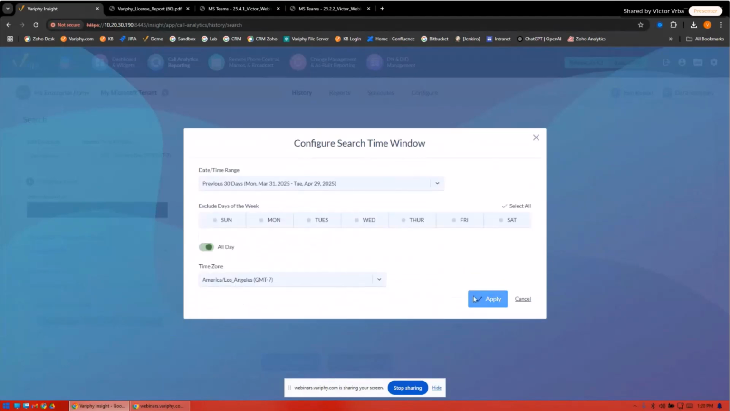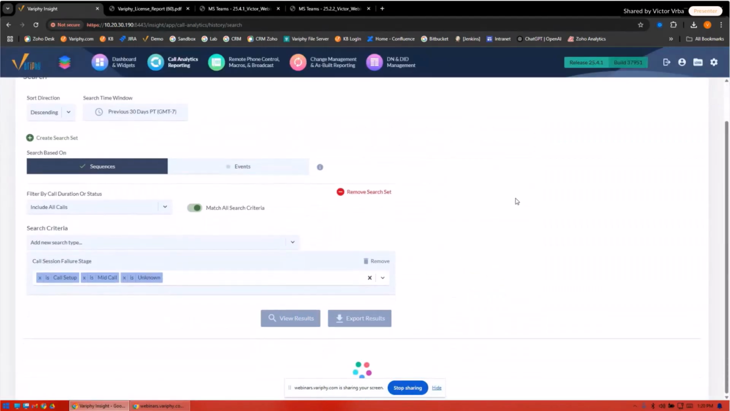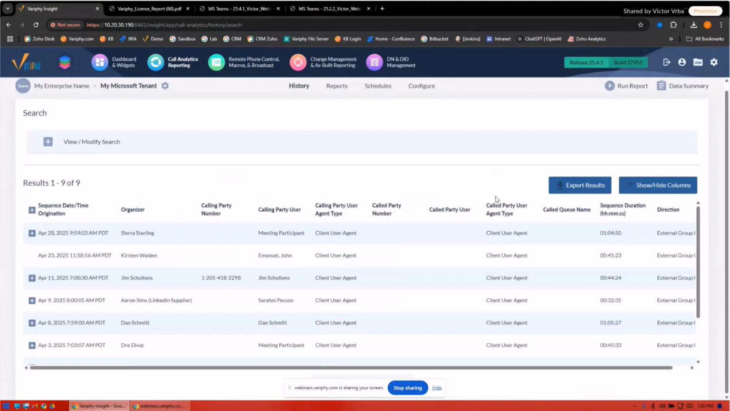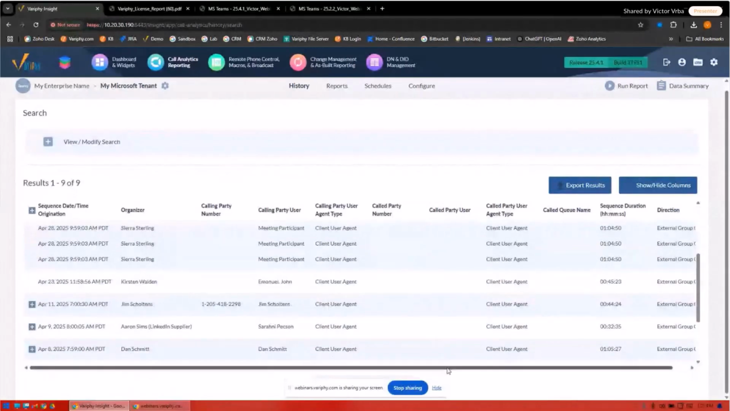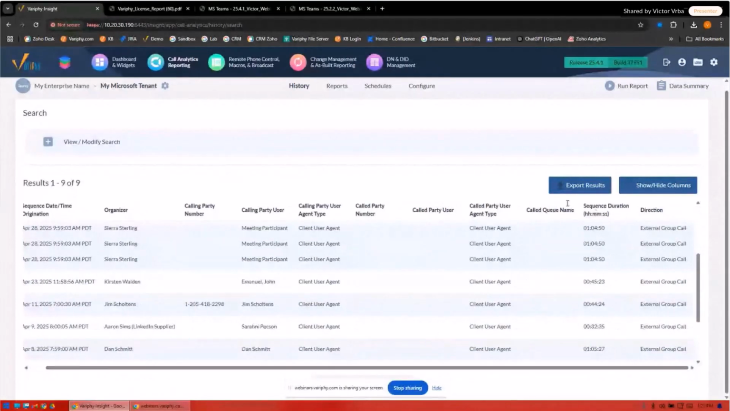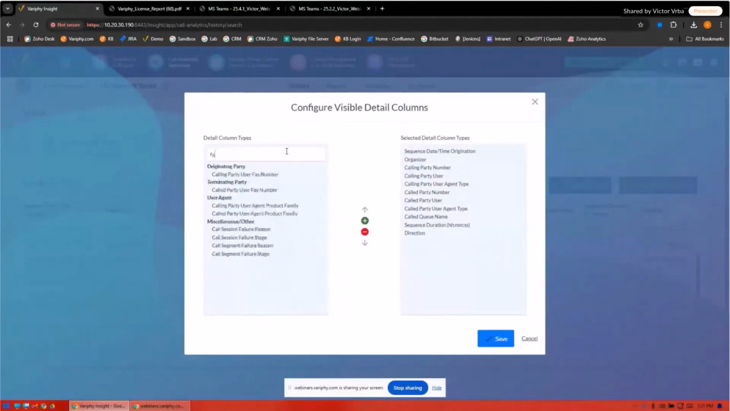So let's just do the last previous 30 days and see if I've got some calls. I'm fairly certain I do. This is going to give us the ability to just filter in on those calls that failed. So we can see all of the cradle to grave. If I scroll off to the right over here, let's see, we can add our session failure in there.